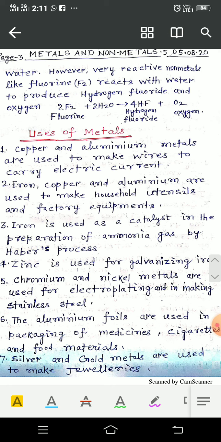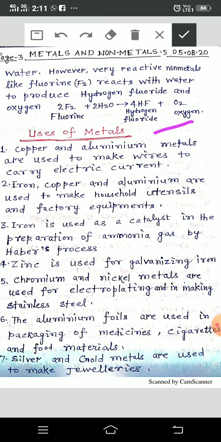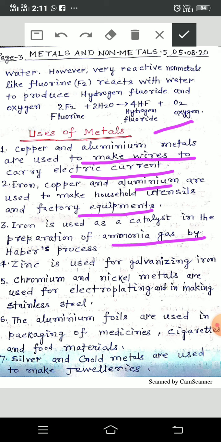Now the usage of metals. Copper and aluminum metals are used to make wires to carry electric current. Iron, copper and aluminum are used to make household utensils and factory equipments. Iron is used as a catalyst in the preparation of ammonia gas by Haber's process.